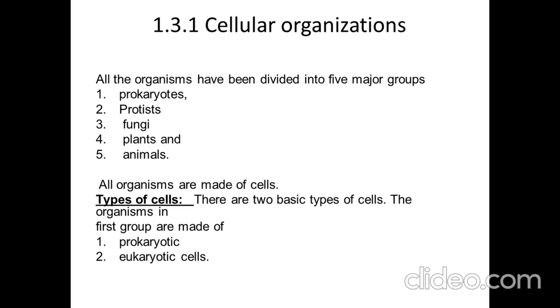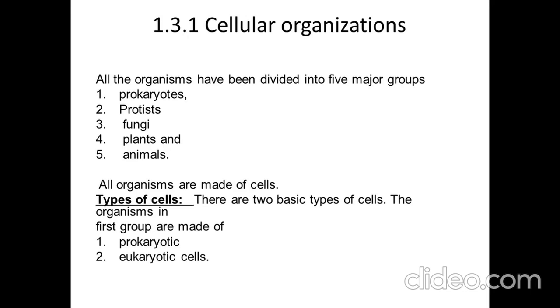Prokaryotes include bacteria, protists include euglena and paramecium. Fungi have a plant like structure, and they are heterotrophs, which is an animal like characteristic. So they have their separate group. Plants can do photosynthesis and animals cannot do photosynthesis, and these are all heterotrophs. So these are the 5 major groups of organisms.